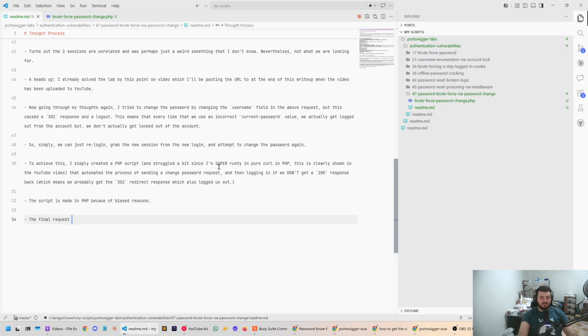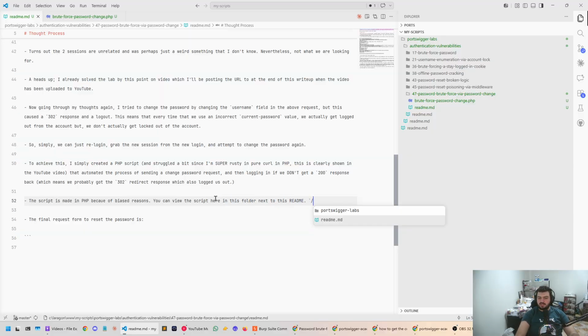The final request form to reset the password is, you can view the script here in this folder next to this README. Can I give it a link? The answer is yeah, like that.